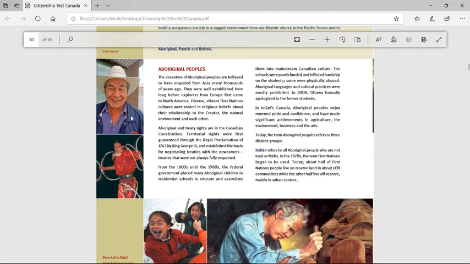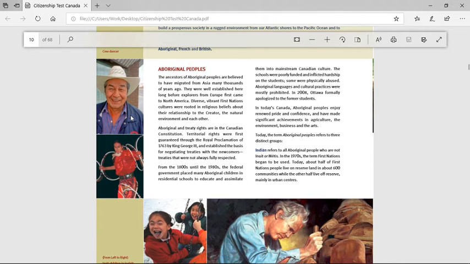Territorial rights were first guaranteed through the Royal Proclamation of 1763 by King George III and established the basis for negotiating treaties with the newcomers. Treaties were not always fully respected. From the 1800s until the 1980s, the federal government placed many Aboriginal children in residential schools to educate and assimilate them into mainstream Canadian culture. The schools were poorly funded and inflicted hardship on the students. Some were physically abused. Aboriginal languages and cultural practices were mostly prohibited. In 2008, Ottawa formally apologized to the former students.